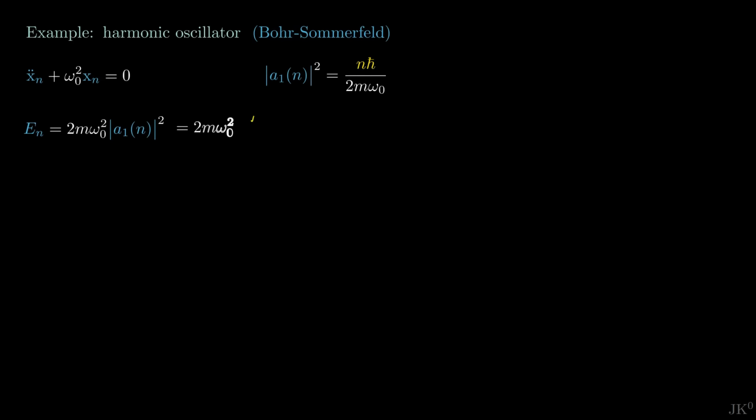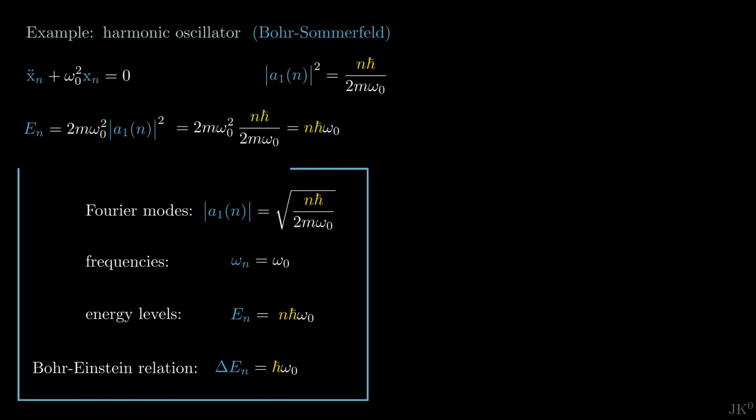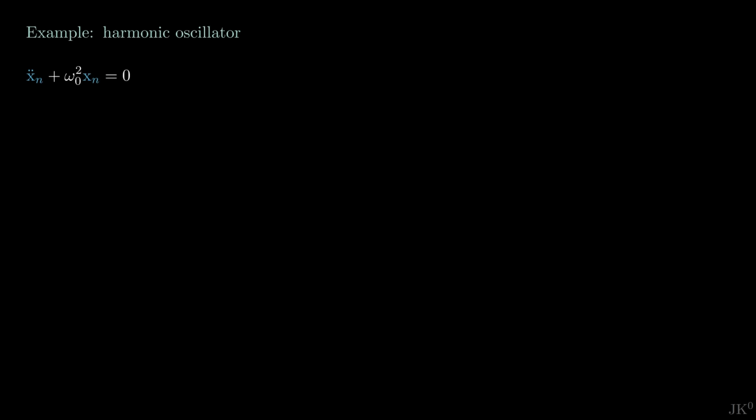We can now replace our previous result to find that the energy levels are proportional to the quantum number n. For this reason, the energy gap between two adjacent levels is exactly h bar omega naught, and the Bohr-Einstein relation is satisfied. Here is the summary of the results. Now we repeat this, but following Heisenberg's method.